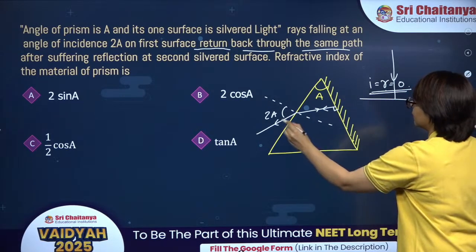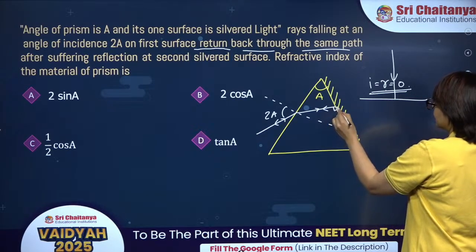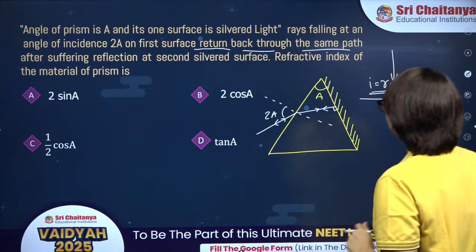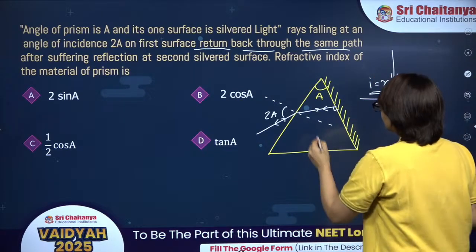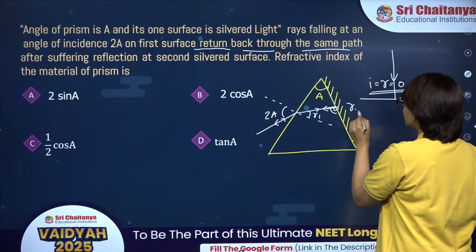So the angle of incidence on the second surface should be 0. This is R1, R2; this angle R2 will be 0.